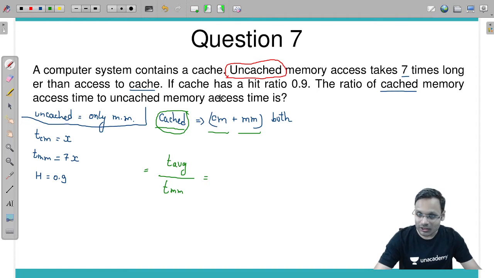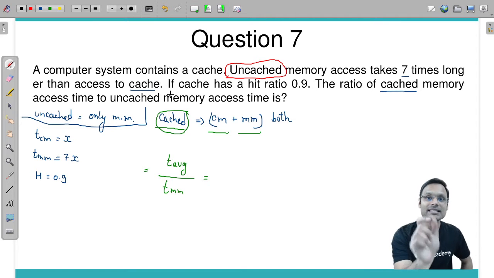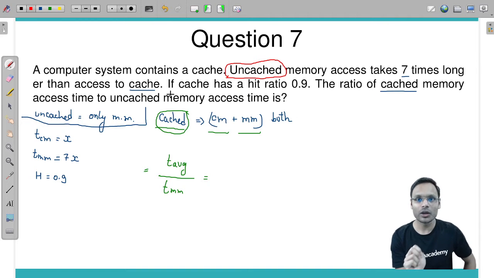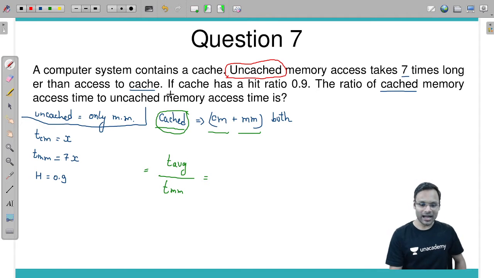Now, based on the question, are we going to use hierarchical access or simultaneous access for T average? Simultaneous access. Why? Because in this question no word like hierarchy or level is used.